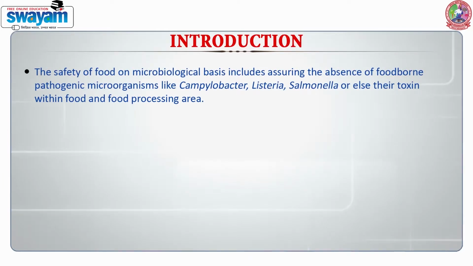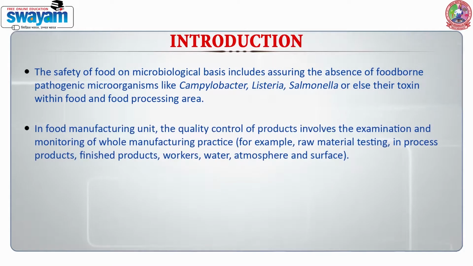The safety of food on a microbiological basis includes assuring the absence of foodborne pathogenic microorganisms like Campylobacter, Listeria, Salmonella, or else their toxins within food and food processing area. In a food manufacturing unit, the quality control of products involves the examination and monitoring of whole manufacturing processes. For example, raw material testing, in-process product testing, finished product worker examinations, water, atmosphere and surface testing.